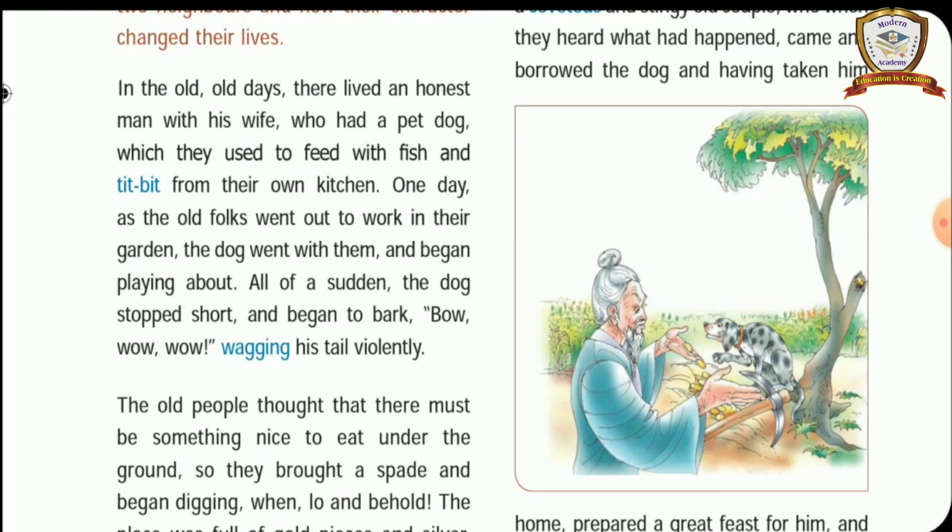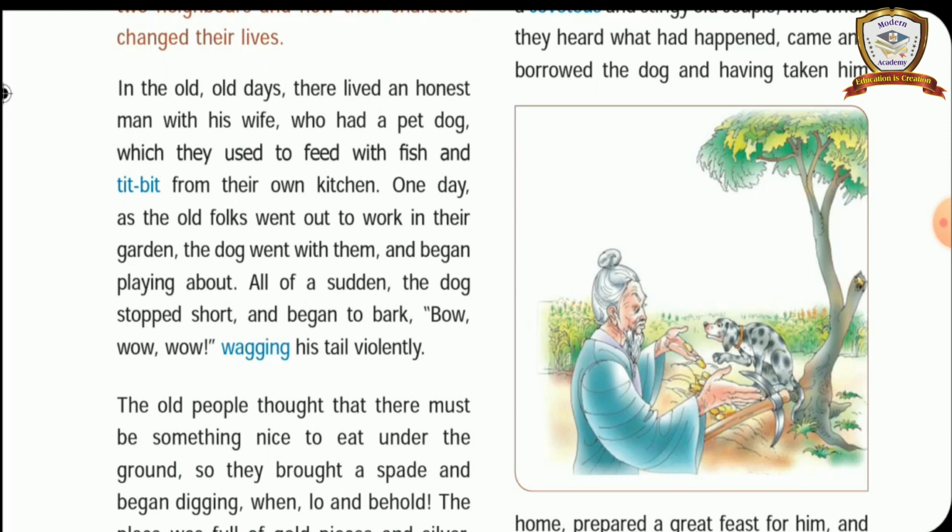And the next one, after getting the treasure, what did the old couple buy? To whom did the old couple give the money to first? Understand? The old couple wished to give the treasure to the poor people. Next, they used the money to buy the rice fields and corn fields. Understand? To become a wealthy couple.